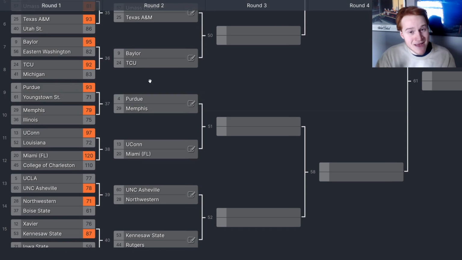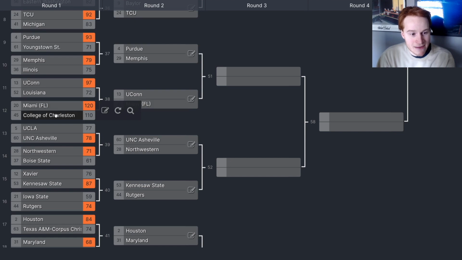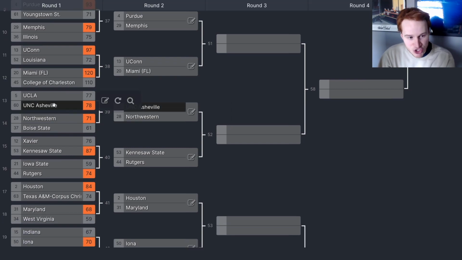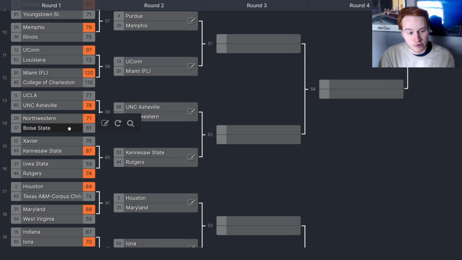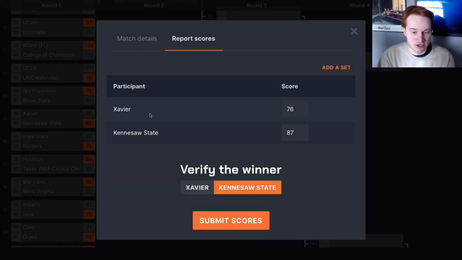Purdue able to bounce back, beat Youngstown State in a 1v16 game. You had Memphis very narrowly beating Illinois in an 8v9 game. UConn crushes Louisiana. Miami of Florida beats Charleston, the highest scoring game in NCAA history, in double overtime. UNC Asheville with a crazy 15-2 upset. Northwestern beating Boise State. This game was not reported correctly.